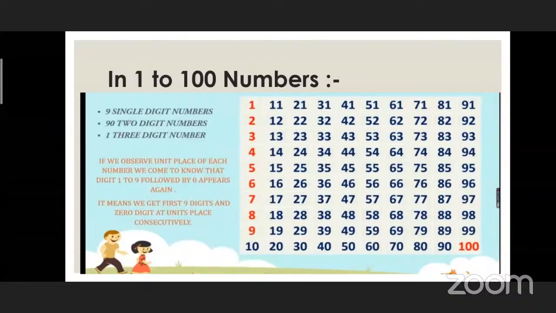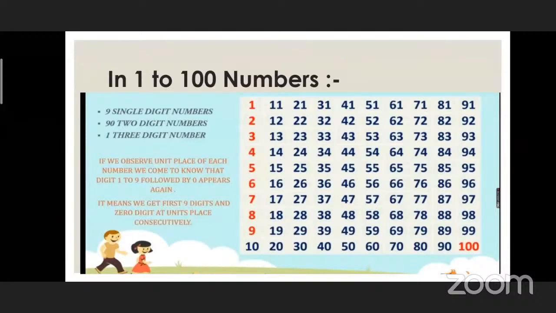After that, let's see, there is another number which is indicated in red color. What is the feature of this number? This number is 100. Very good. And what is the feature of this number? This number is a 3 digit number. So remember these 3 features.